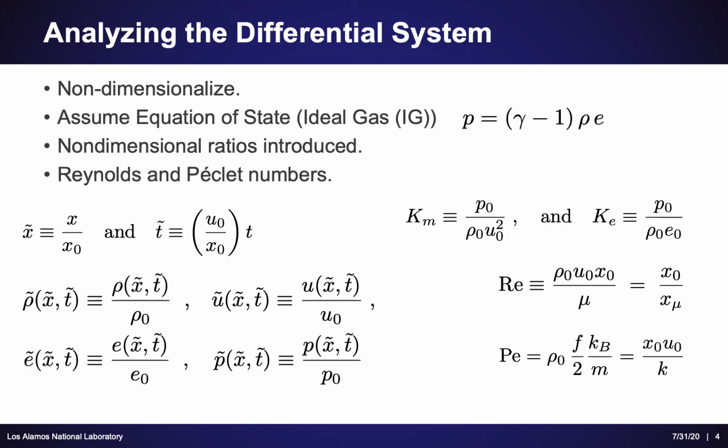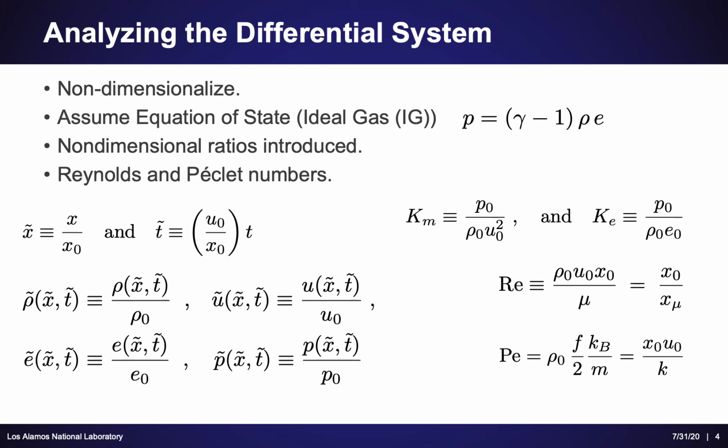One thing that's often done in mathematical and numerical physics is analyzing a differential system before we attempt to solve it. This is done to ease the burden of computation if solved numerically, or the burden of analytical rigor if the equation is solved analytically. Here we've assumed that we can non-dimensionalize the equation. We have introduced new non-dimensional variables for the independent variables x and t, space and time, and also new non-dimensional variables for the thermodynamic flow variables, which are density, flow velocity, specific internal energy, and pressure.